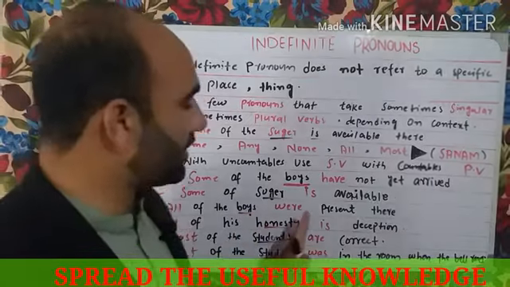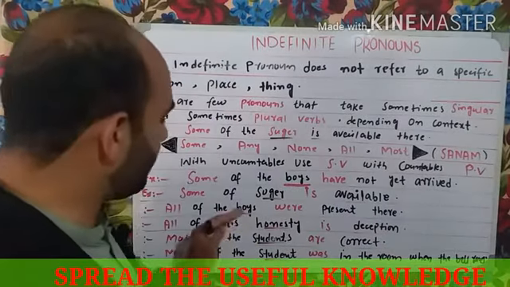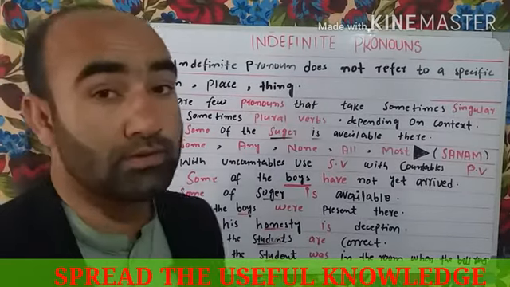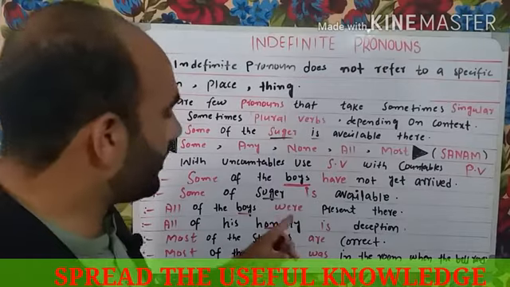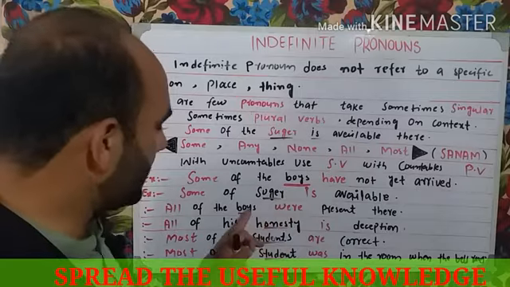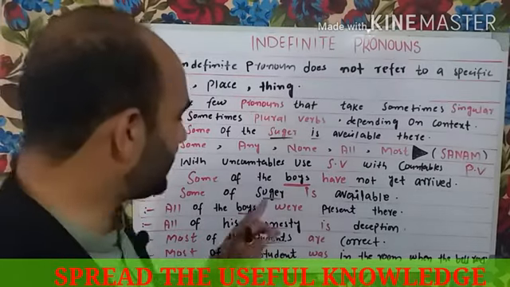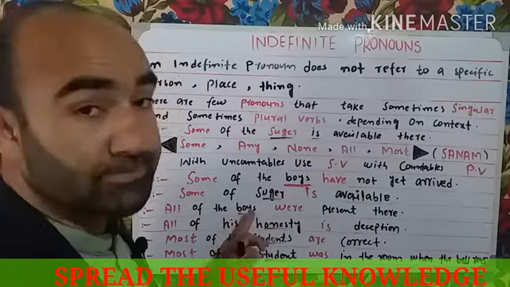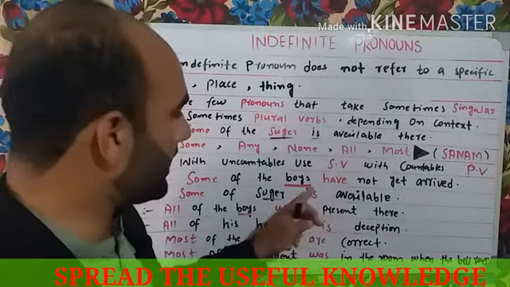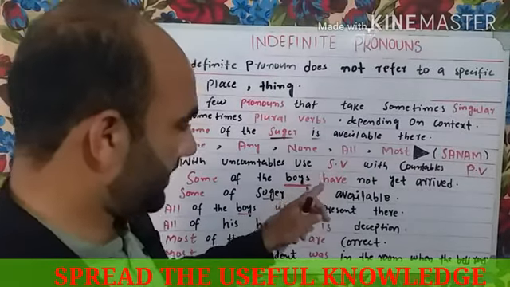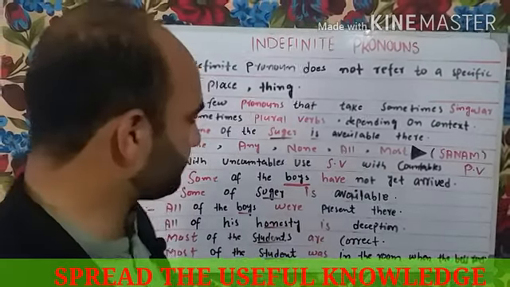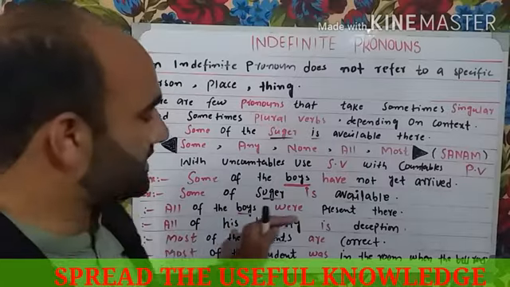All of the boys were present there. Now look here, boys is countable. With countable nouns we use a plural verb. And were has been used for all here. For plural countable nouns we use the plural verbs. Now here also have has been used for boys, which is a countable and plural noun. All of the boys were present there.